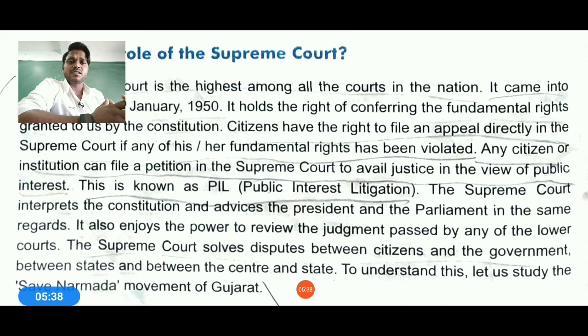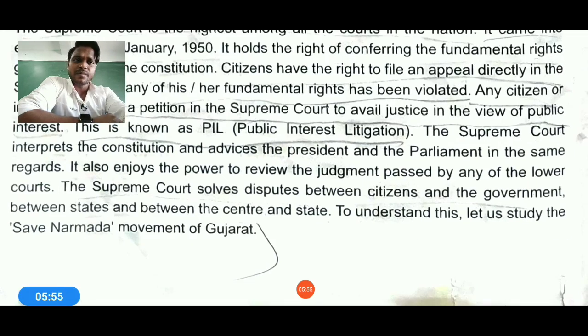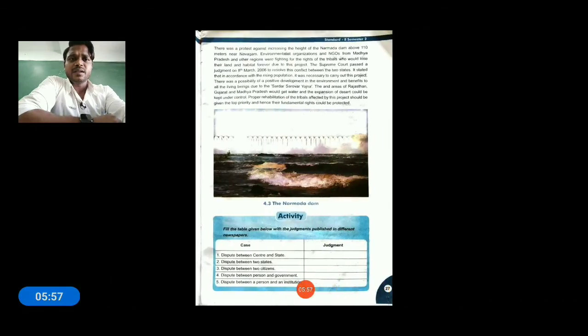The Supreme Court also solves disputes between citizens and the government, between two states, as well as matters about other projects. So one case we'll be taking in this lesson is related to the Narmada movement case. Okay, Save Narmada, Namami Narmada. Okay, so now see on the second page.